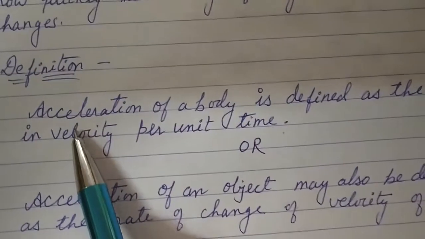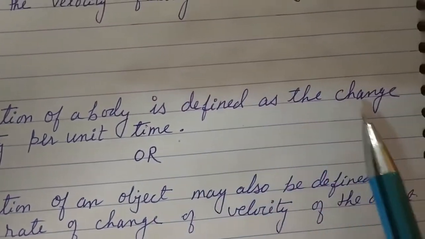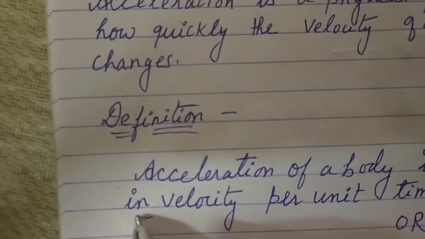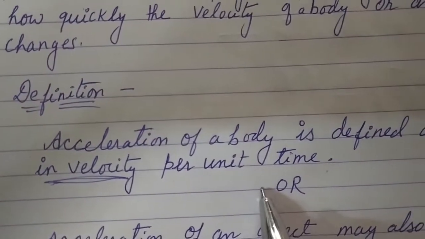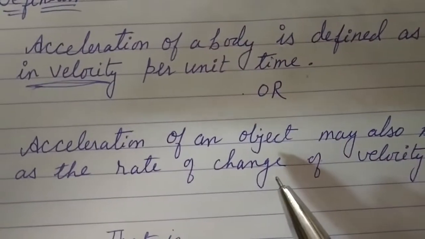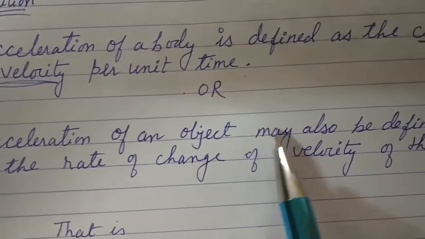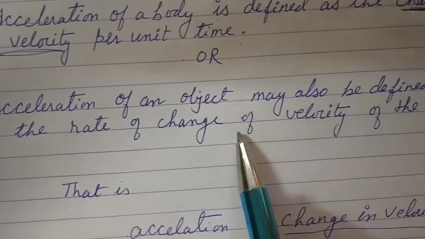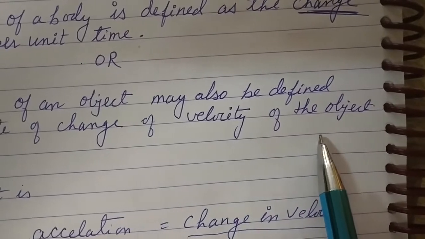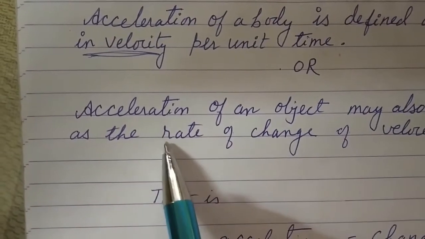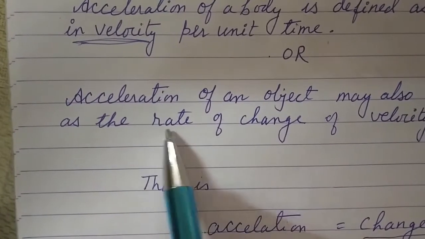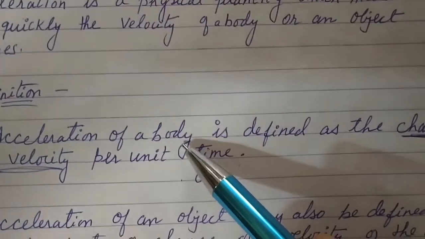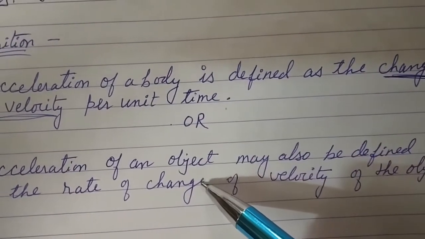So the definition of acceleration is: acceleration of the body is defined as the change in velocity, not only velocity, it is change in velocity per unit time. Or we can give another definition, the meaning is the same: acceleration of the body may also be defined as the rate of change of velocity of the body. What's the meaning of rate of change? Wherever rate of is written, rate means divided by time. So change in velocity divided by time is known as acceleration. Either you write this definition or this, both meanings are the same.